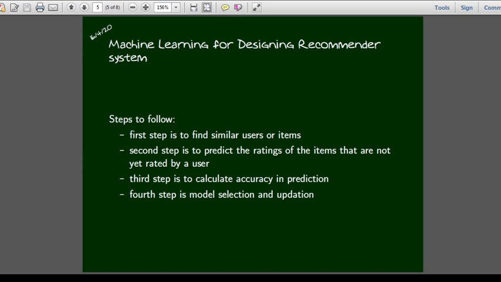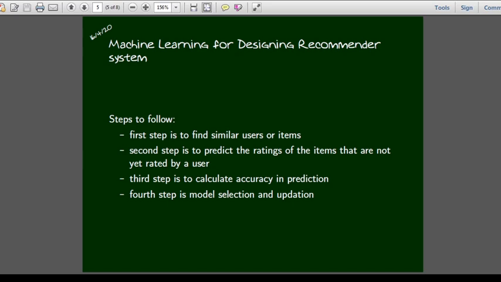And the third step is to calculate the accuracy of the prediction. So suppose we predict the rating of a particular item or a particular movie by a user using our machine learning algorithm. The next step is to check the accuracy. For that we can use root mean square error or mean absolute error and such familiar tools in machine learning.